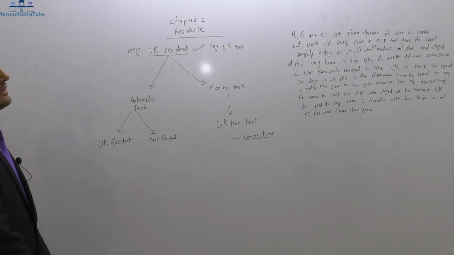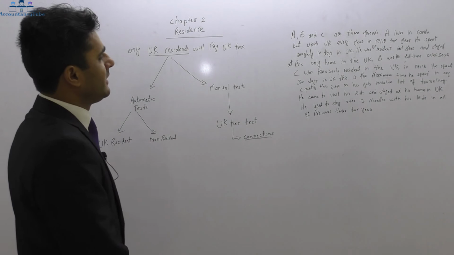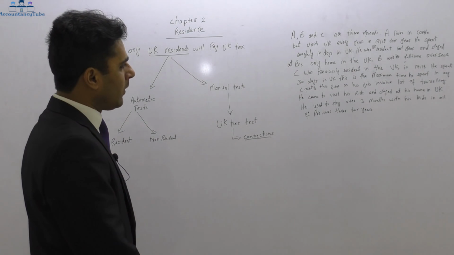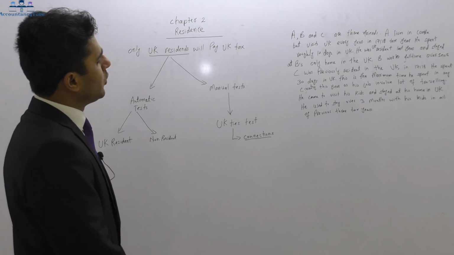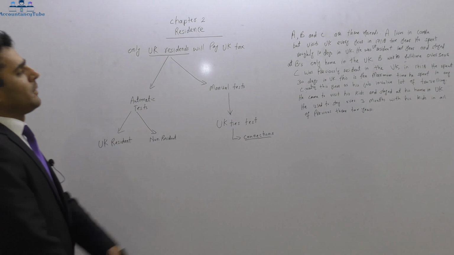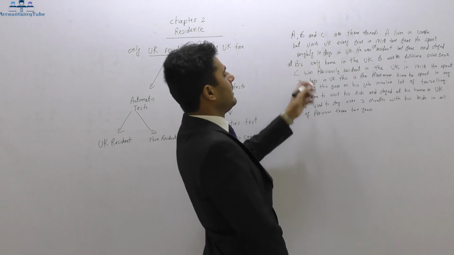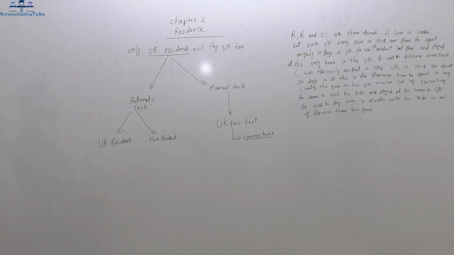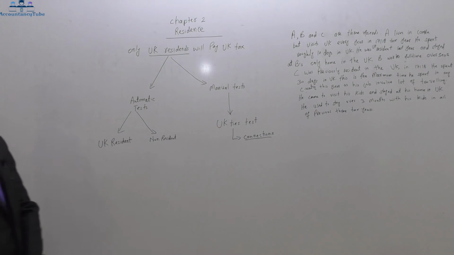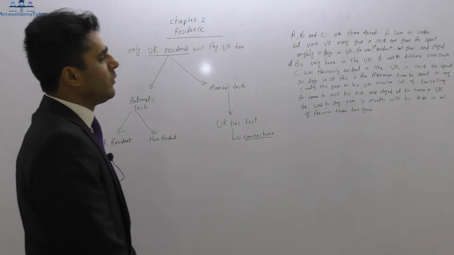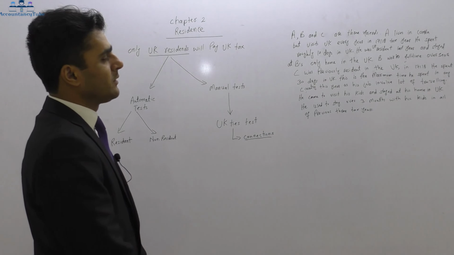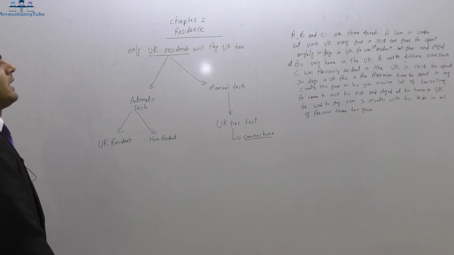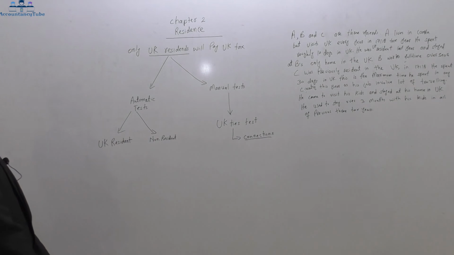He was UK resident last year and stayed at B's only home in the UK. So who is B? At the top it says A, B and C are friends. So he stayed at B's house in the UK, and it says B's only home in the UK. Then it says that B works full-time overseas, and C was previously resident.